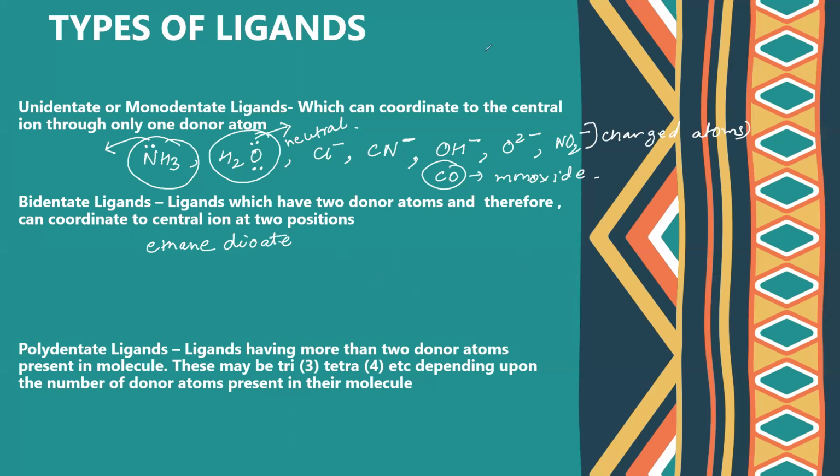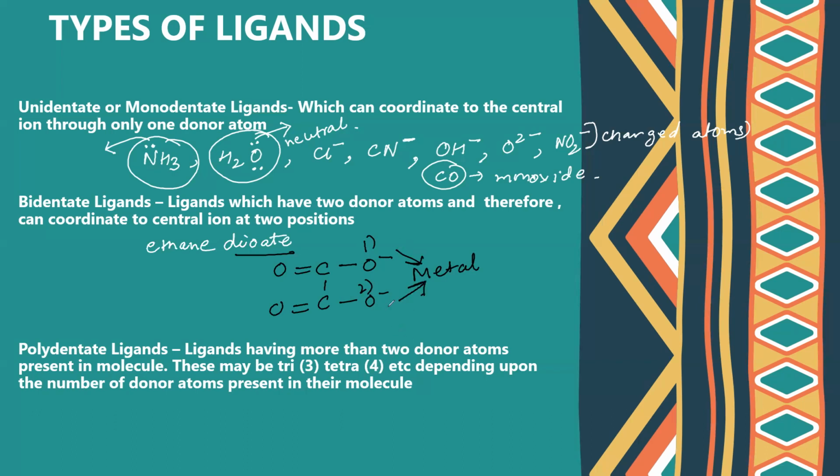Now how to make the structure? So ethane means CH2, correct? But there is dioate. This is an ester group. So make two carbons and then an ester group. Ester group is this. So this is the structure. So what will happen? This is one single ligand. So it has two donor sites now. One oxygen, this oxygen number 1, and this is the oxygen number 2. So here you will have a metal atom. This oxygen will donate and this oxygen will donate.